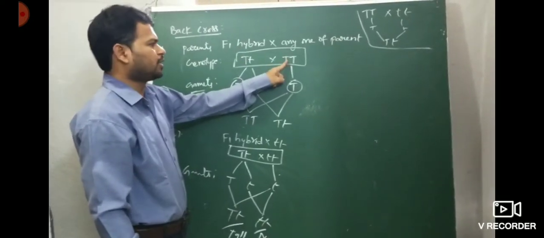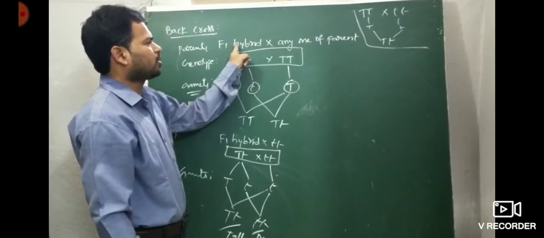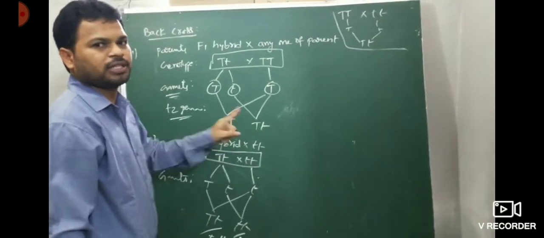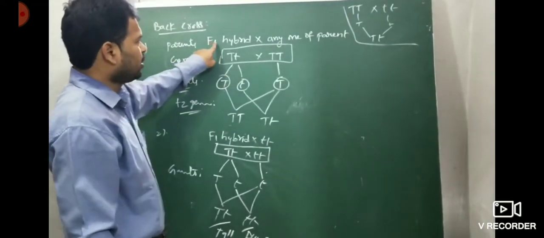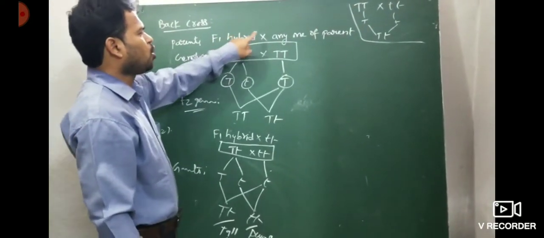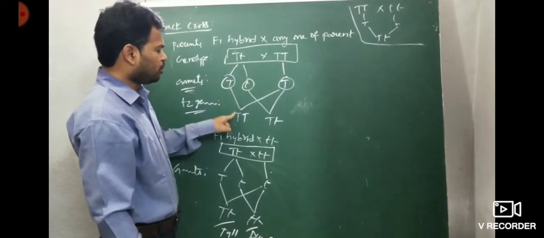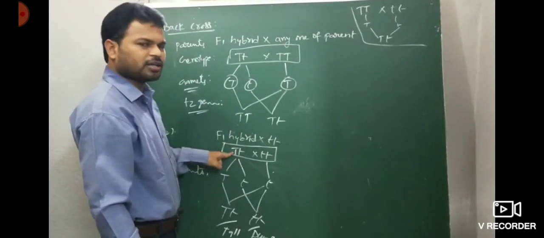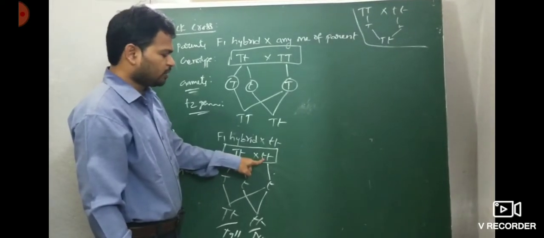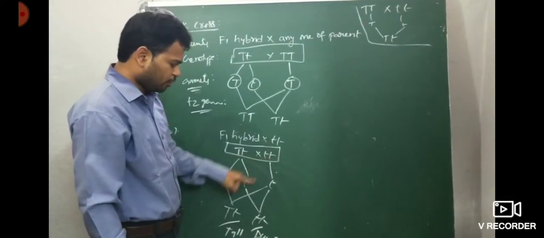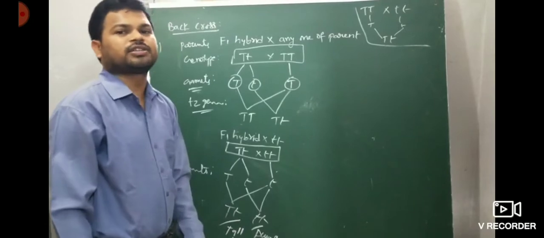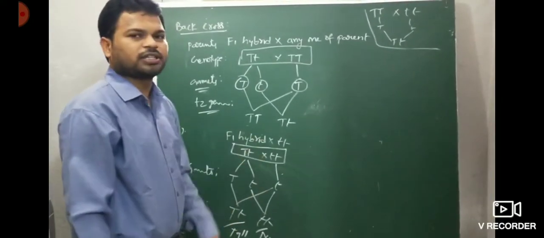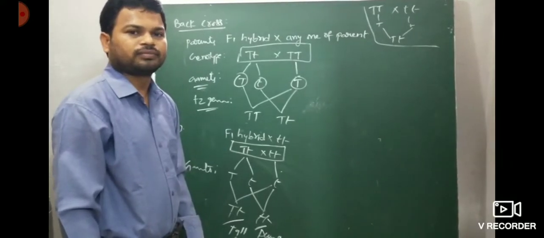Now in this concept, what we should know: in a back cross, when the F1 hybrid is crossed with a homozygous dominant parent, only dominant characters are produced. This is one statement. I repeat the statement. When the F1 hybrid is crossed with a homozygous dominant, then only dominant characters are produced. In the second case, when the F1 hybrid is crossed with a recessive parent, then dominant and recessive characters are produced. Both characters are produced in the F2 generation. This is nothing but back cross.